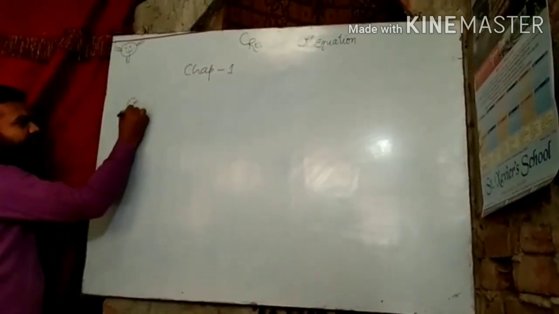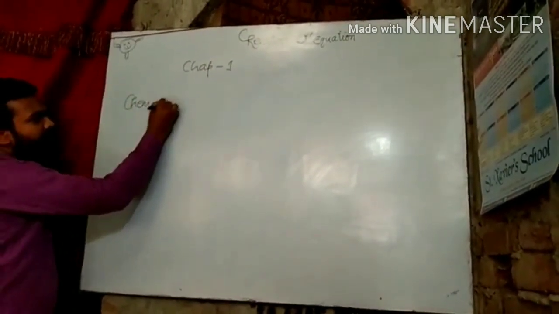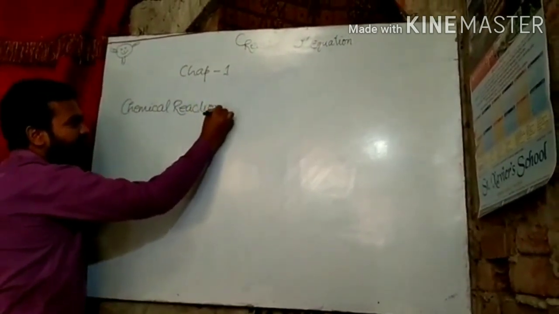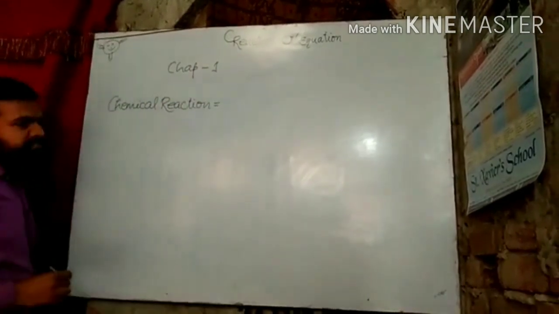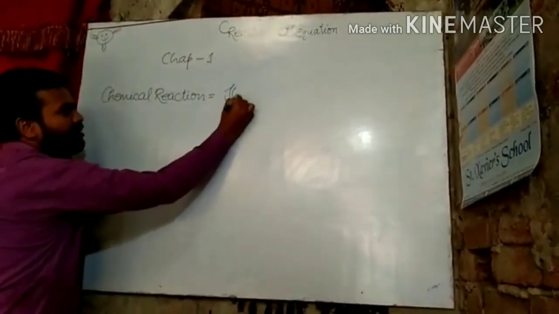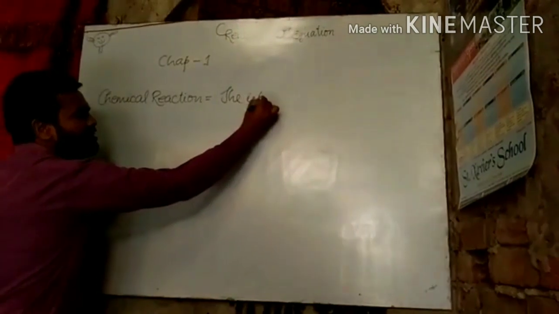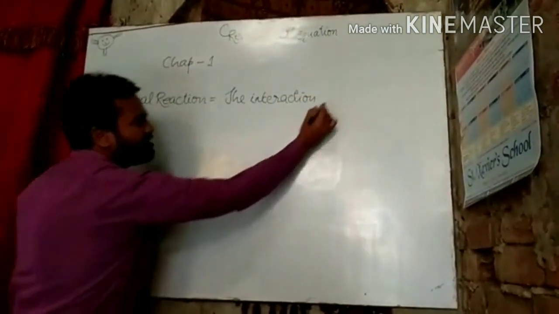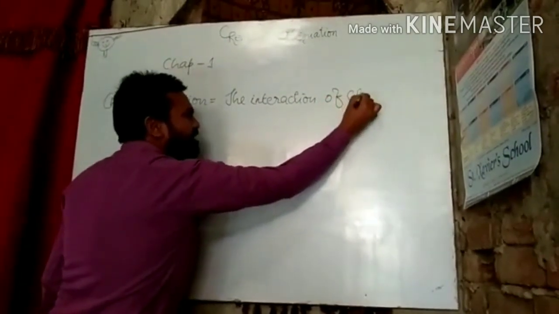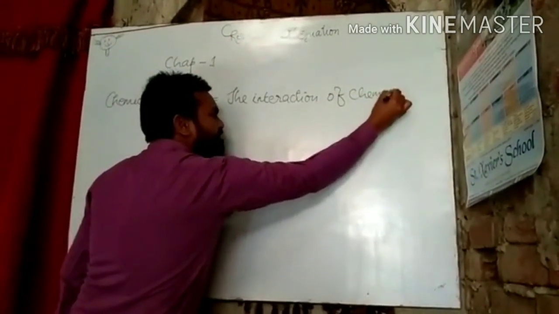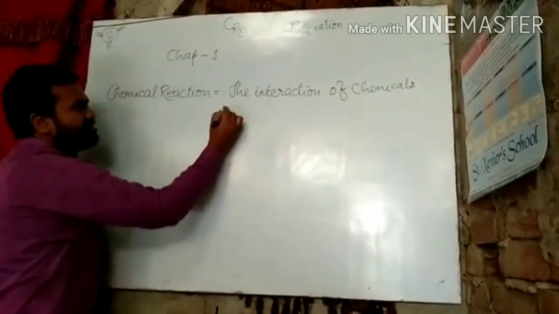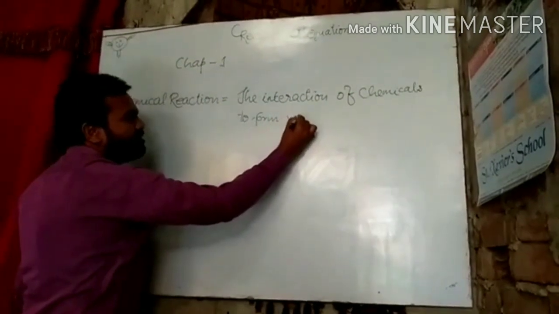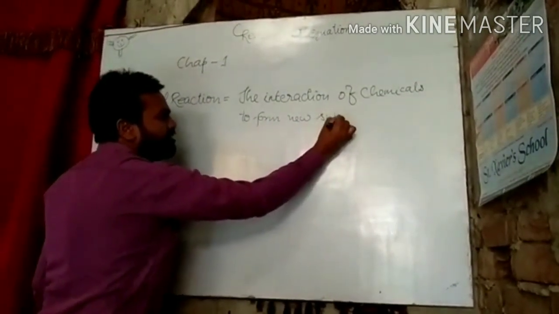What is chemical reaction? Chemical reaction means the interaction of chemicals to form new substance.